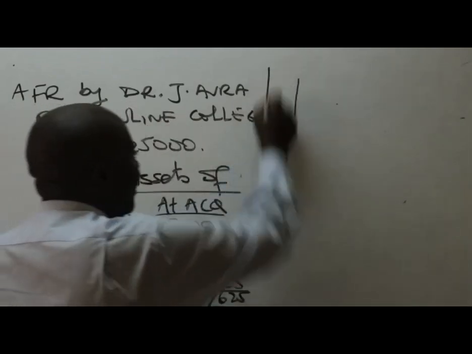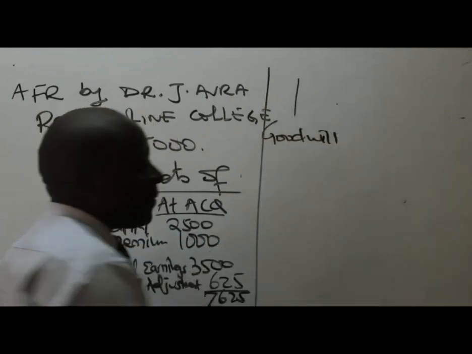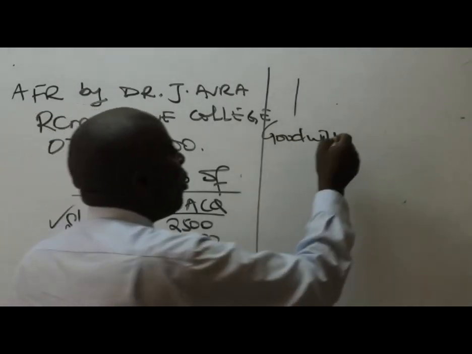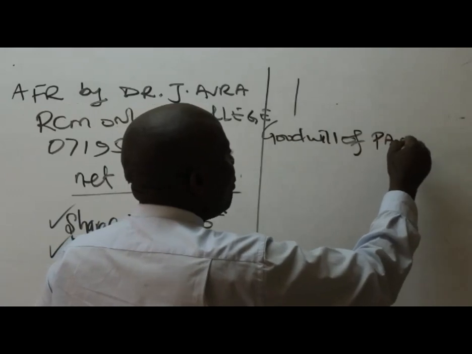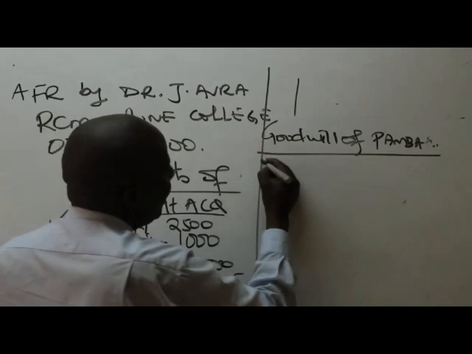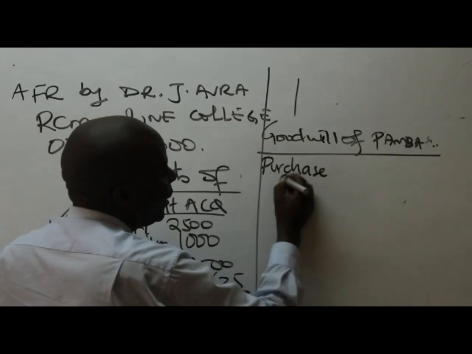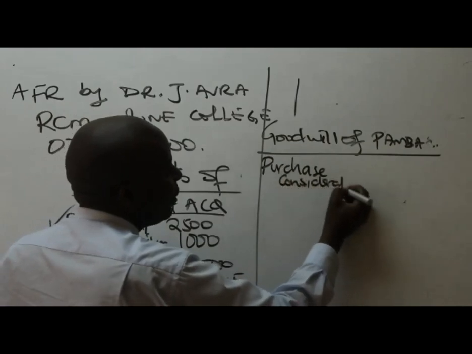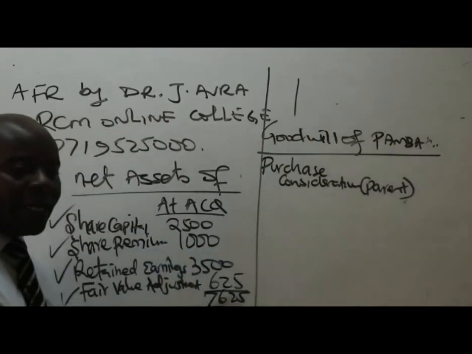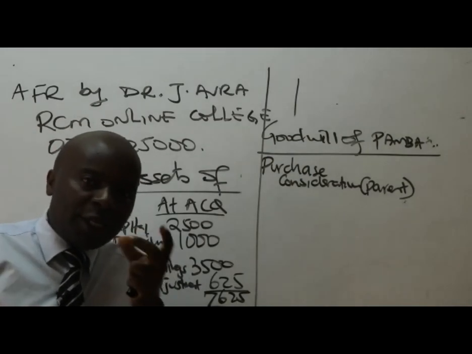So give me the goodwill of the first subsidiary. Remember, we only compute goodwill of subsidiaries. So goodwill of Pamba Limited. I'll pick the purchase consideration, which was given out by the parent. For the parent to acquire 80%, how much, if it's cash, do they give?